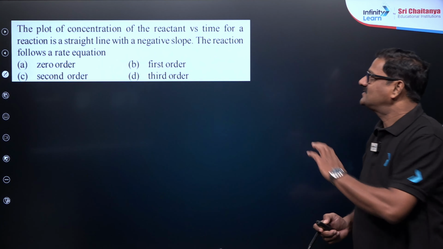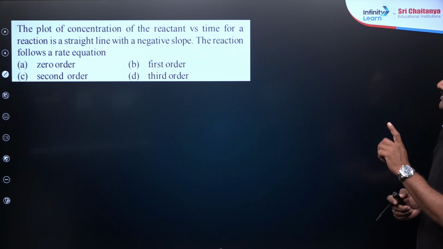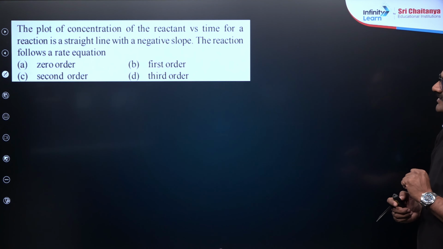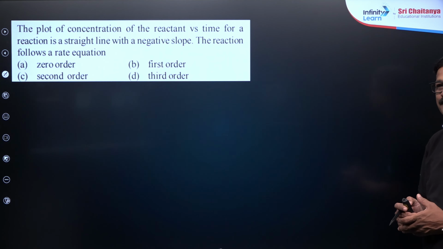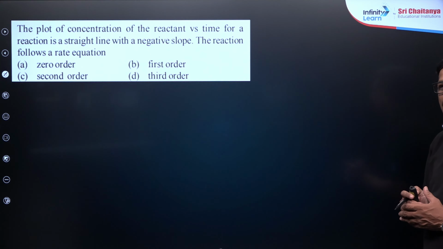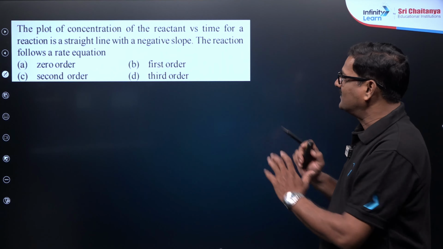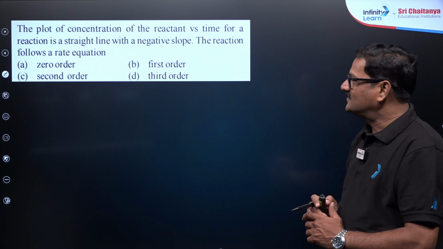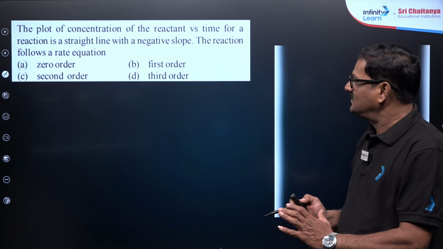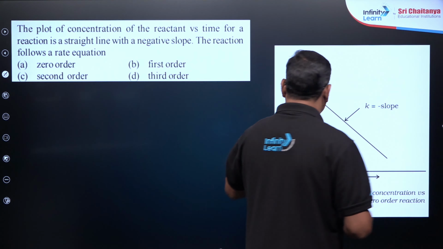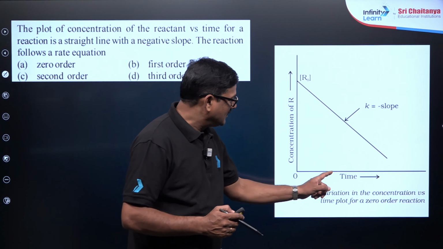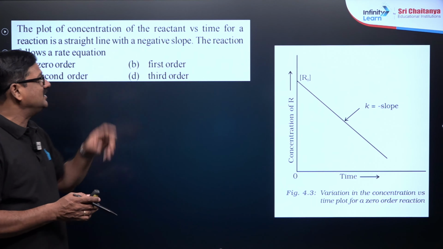Okay, look at this. Now if the plot of concentration of the reactant versus time is a straight line with a negative slope, then the reaction follows which rate equation? What could be the answer? I want to know from you what is the answer. So look at this, concentration of R versus time. It is the question, NEET ka hai.